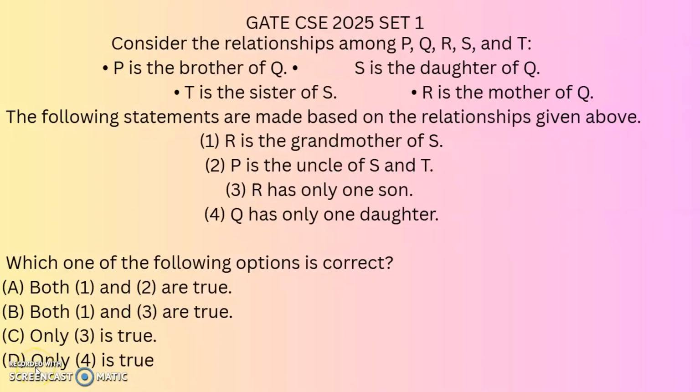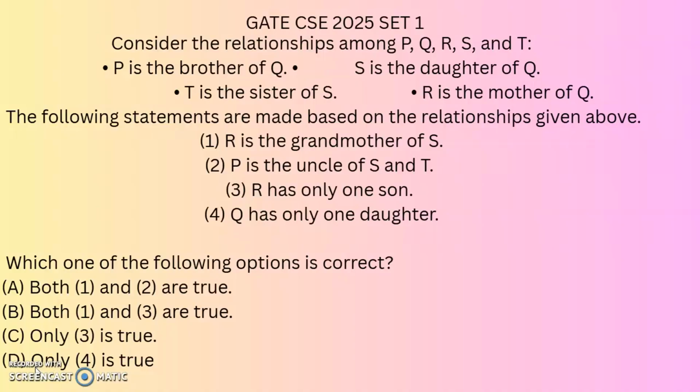Next question. Consider the relationship among P, Q, R, S and T. P is the brother of Q. S is the daughter of Q. T is the sister of S. R is the mother of Q. The following statements are made based on the relationship given above. R is the grandmother of S. P is the uncle of S and T. Third option, R has only one son. Fourth option, Q has only one daughter. Which one of the following options is correct?